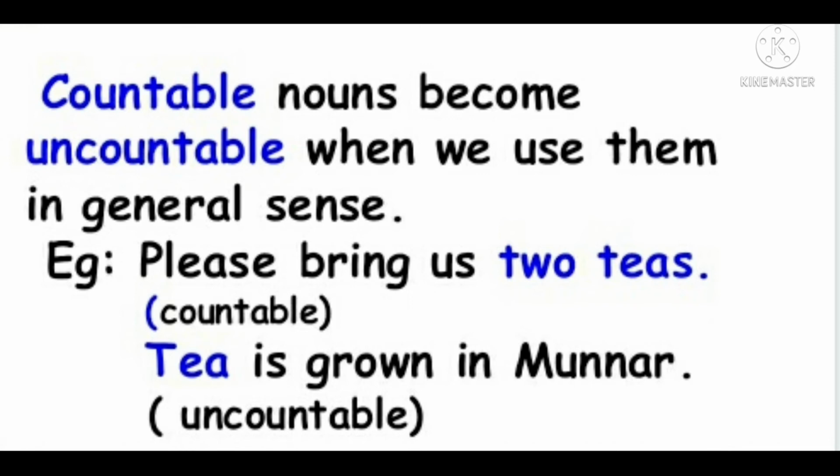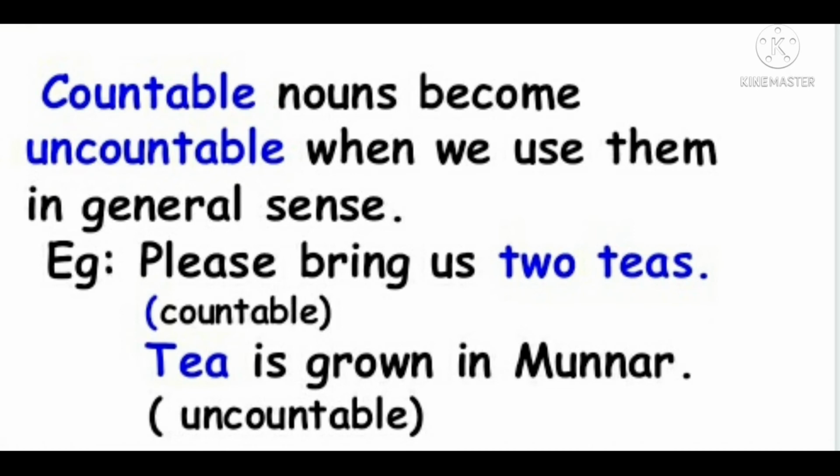And in another situation, you want to tell your teacher where tea is grown. How will you tell it? You will say that tea is grown in Munnar. So in the second situation, you use tea as an uncountable noun, isn't it?